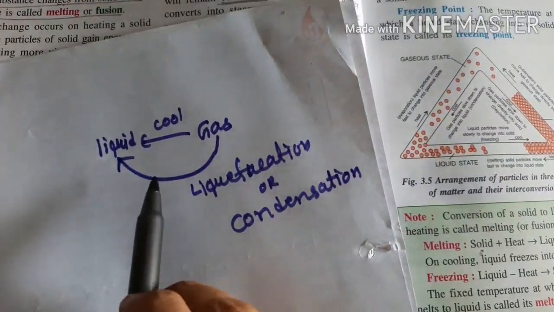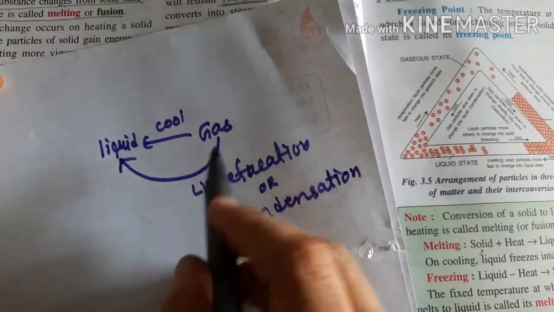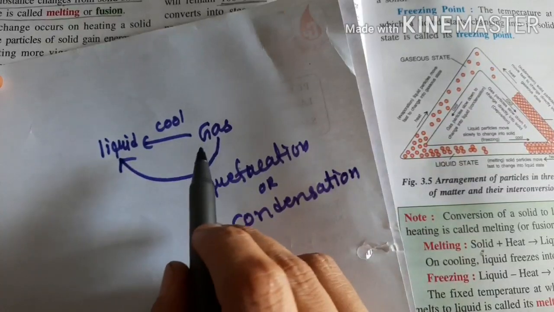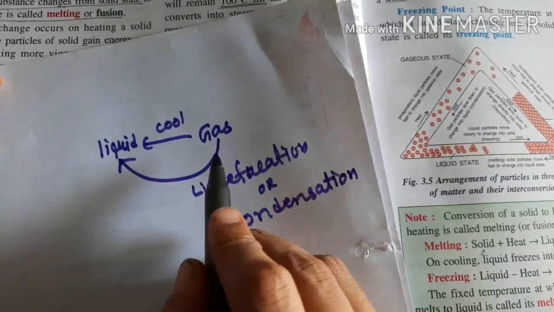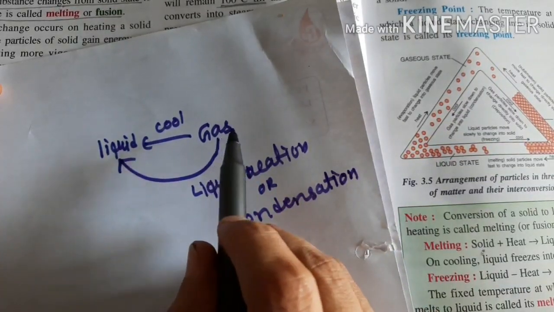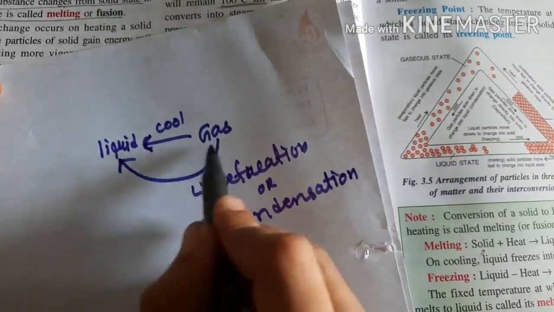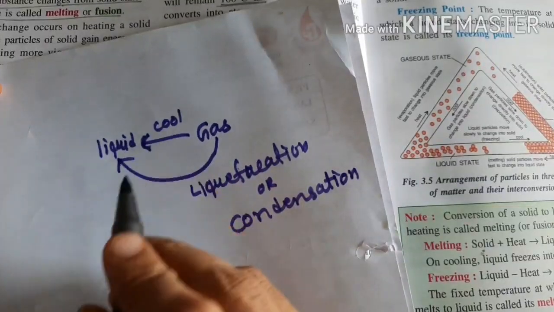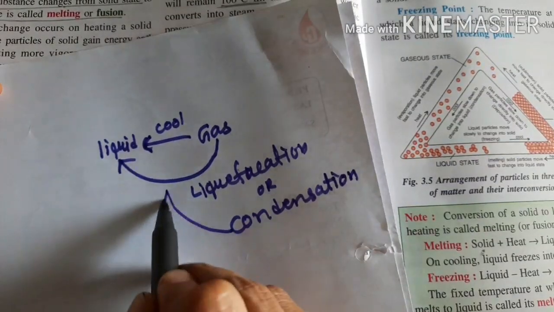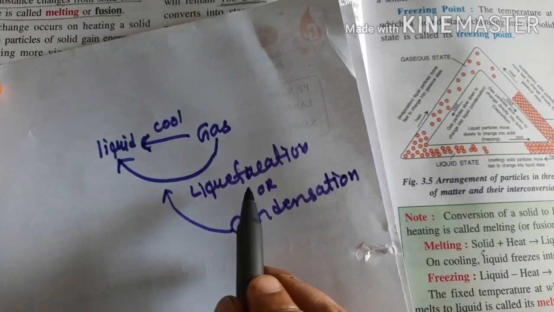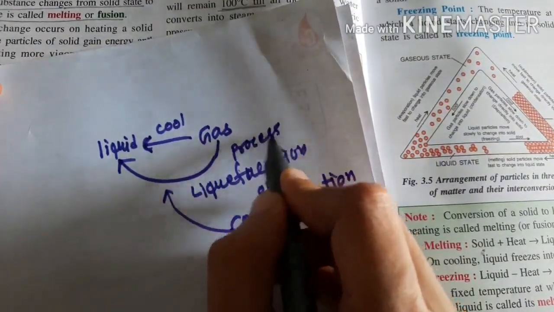Why does rain fall? What is the procedure? In the atmosphere, water is present in vapor form, which is a gaseous state. When all the particles of water vapor combine together and cool down, they convert into liquid and form rain. So that is condensation, or we can also say liquefaction. So now we are learning a reverse process.